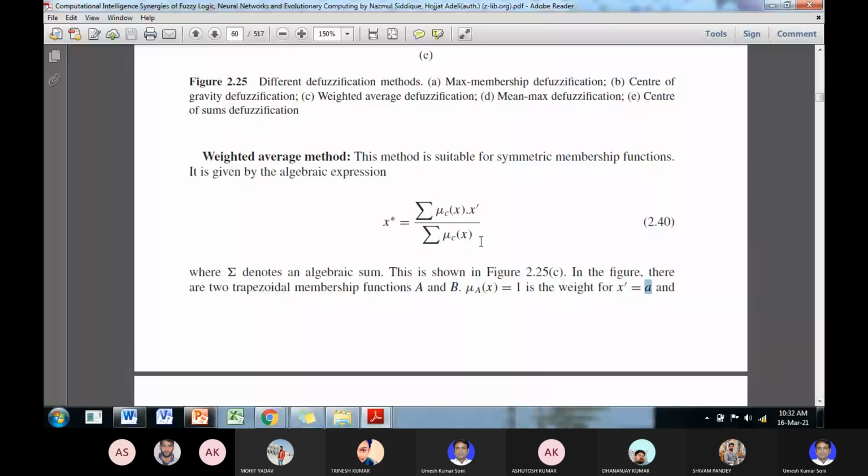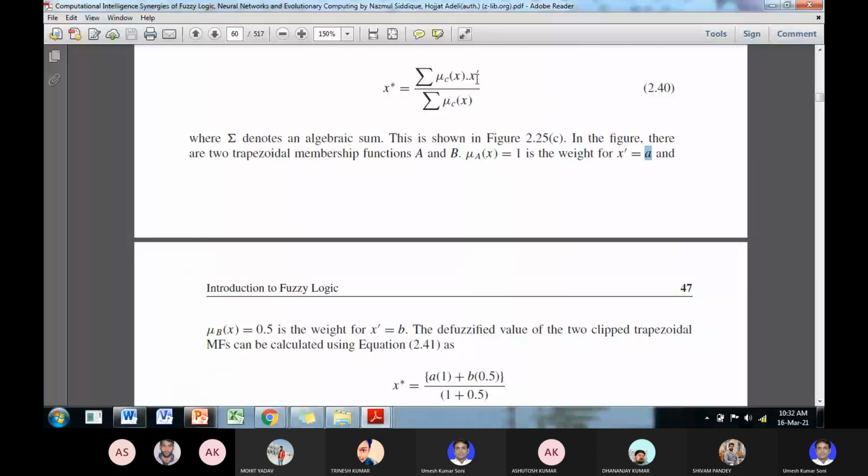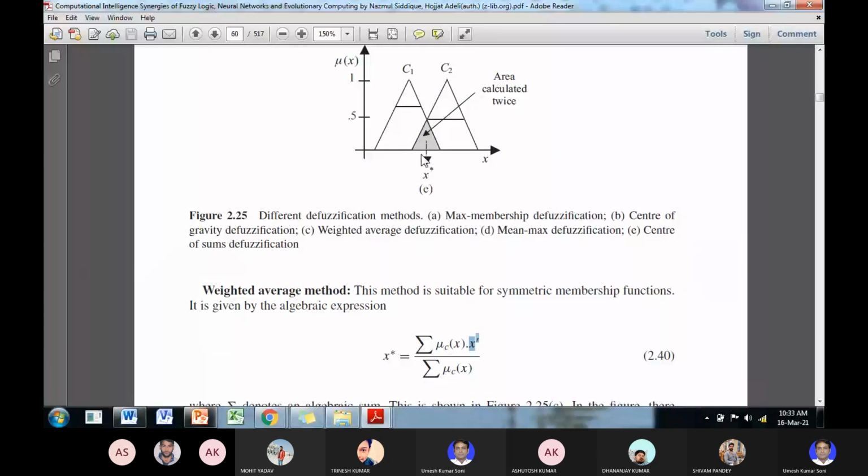So what we do, a particular value of input is taken, that is at membership grade 1 the value is taken, any value, suppose it is a, and we take different a into, suppose here it is varying 0 to this value, and in the second area it has the variation of this. Then this formula is applied.